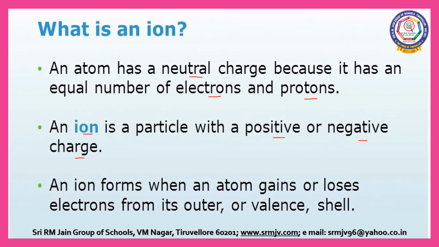Metals are elements whose atoms lose electrons to form positive ions. Nonmetals are the elements whose atoms gain electrons to form negative ions. So, an ion is formed when an atom gains or loses electrons from its outermost shell or valence shell.